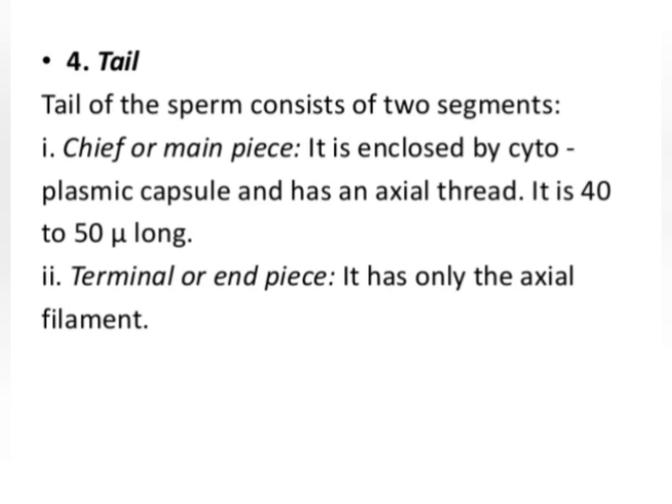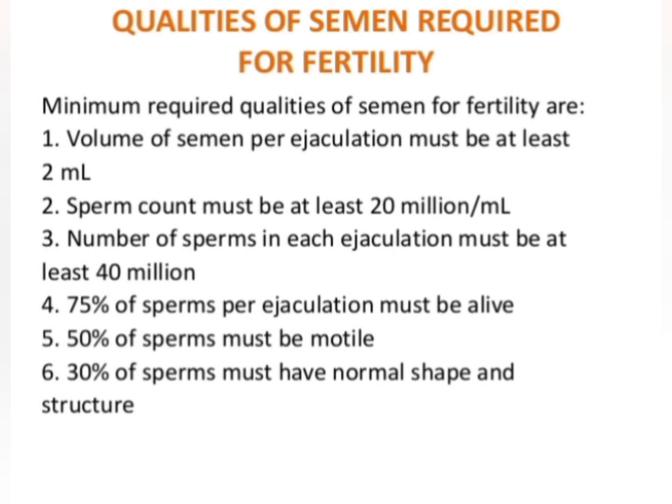Now the last part of the sperm, that is called the tail. The tail consists of 2 segments. The first segment is called the chief or main piece, and the second segment is called the terminal or end piece. The main piece is enclosed by a cytoplasmic capsule and has an axial thread, and it is approximately 40 to 50 micron long, and the terminal or end piece has only the axial filament.